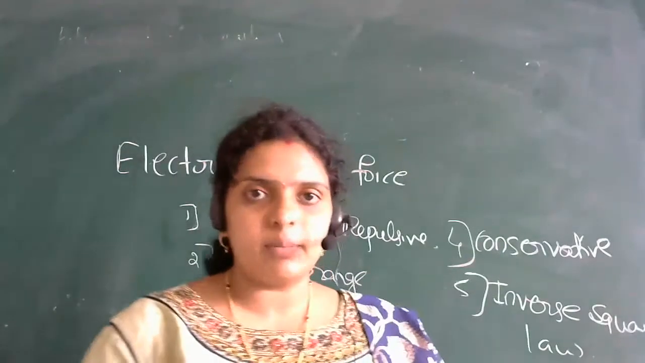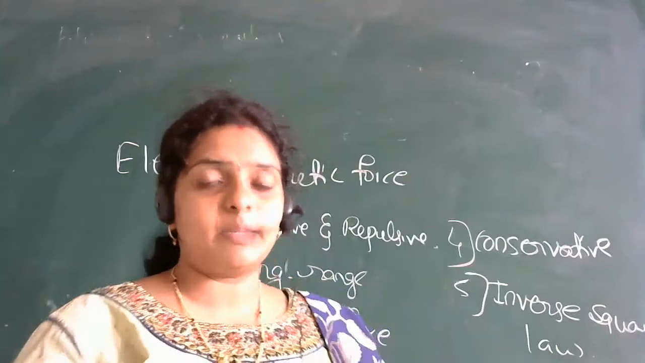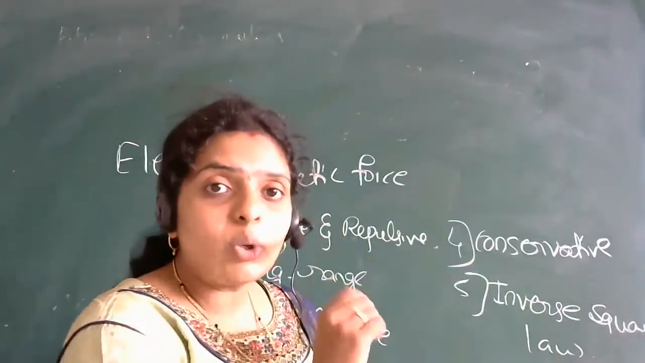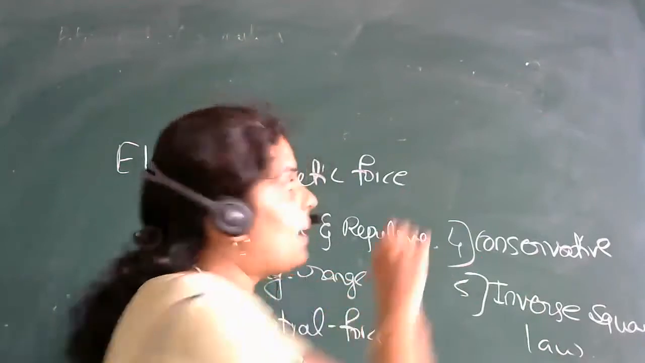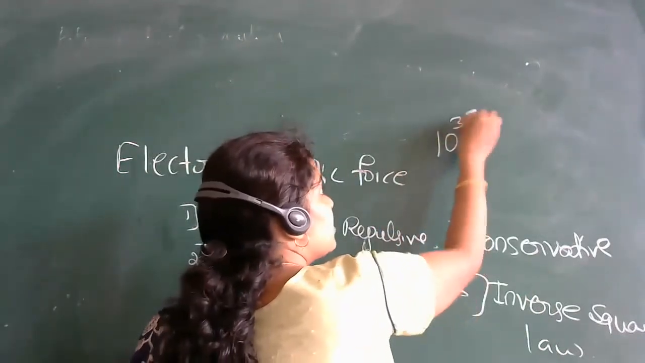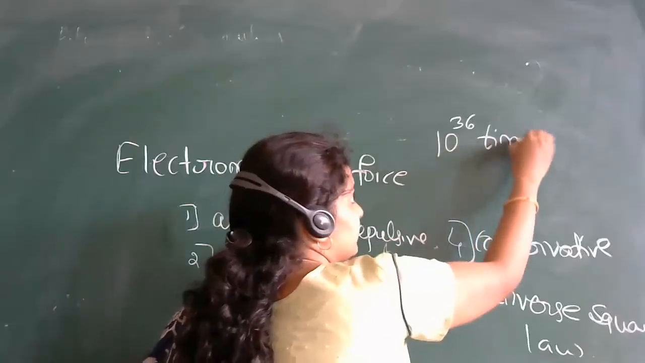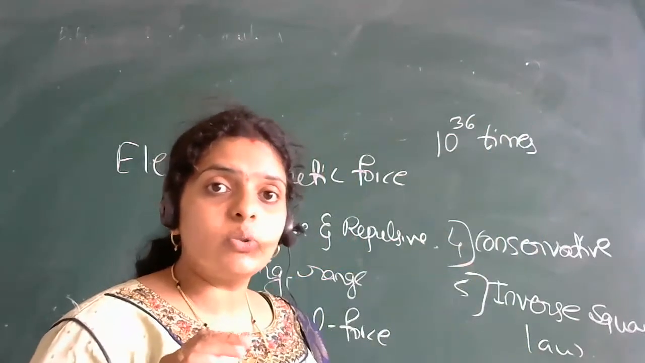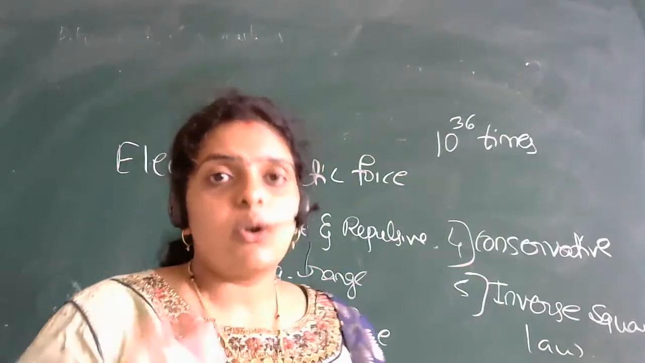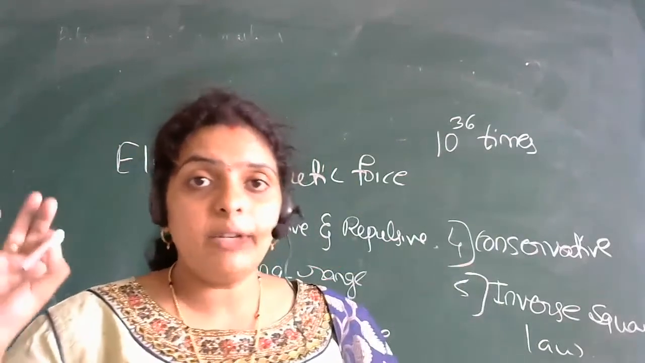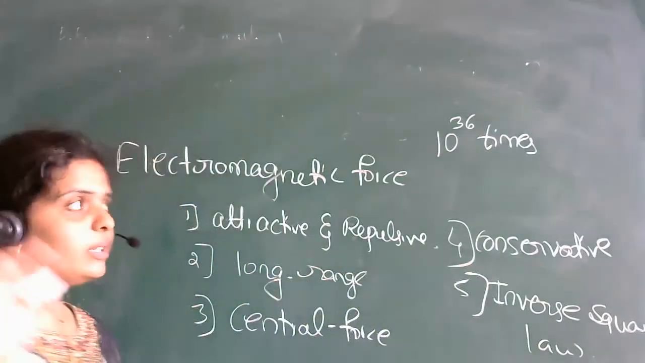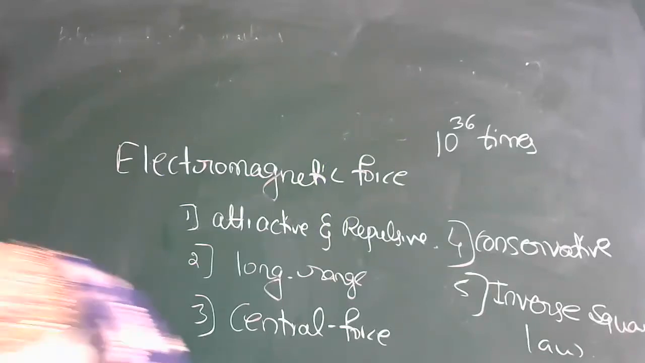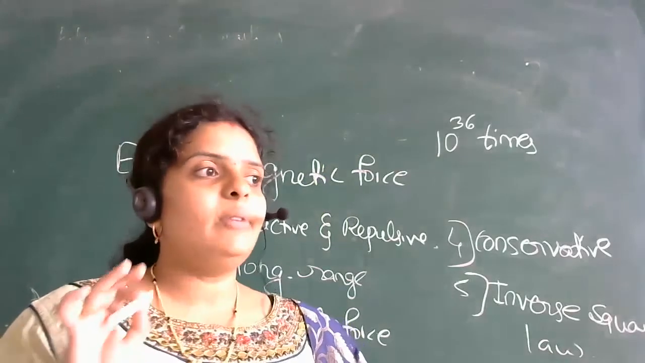If you refer to some reference textbooks, there you have that electromagnetic force is 10 raised to 36 times stronger than the gravitational force.